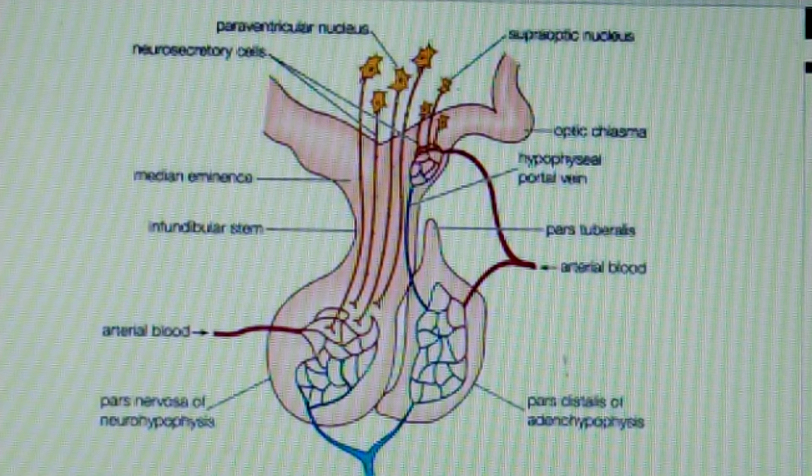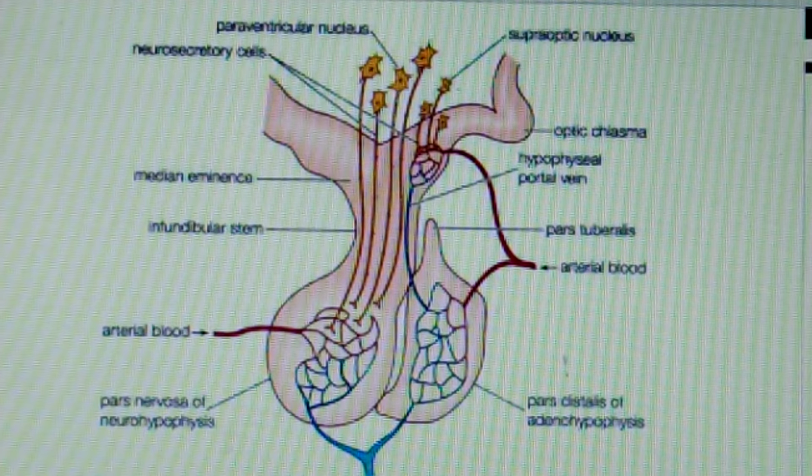Next we have antidiuretic hormone, or vasopressin, also called pitressin. This hormone has two main functions. The first is the antidiuretic effect: it increases the reabsorption of water in the distal convoluted tubules and collecting duct of the nephron of the kidney. Due to this, reabsorption of water from the glomerular filtrate is increased.